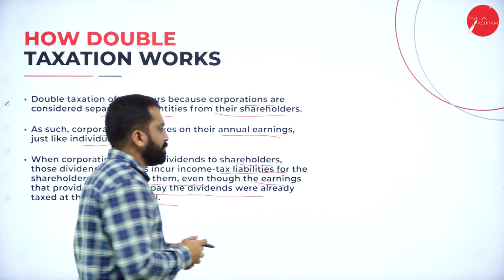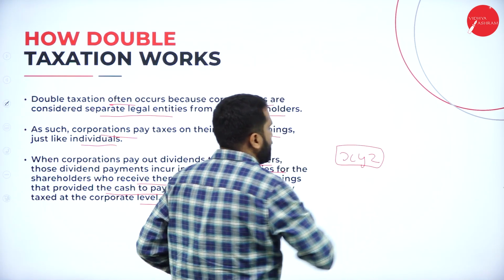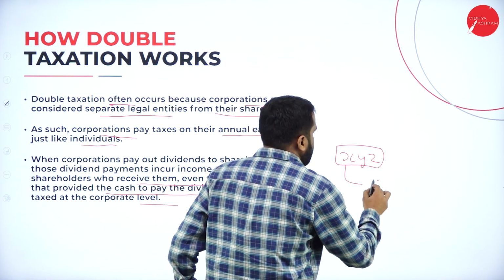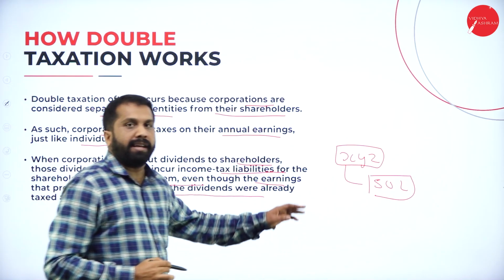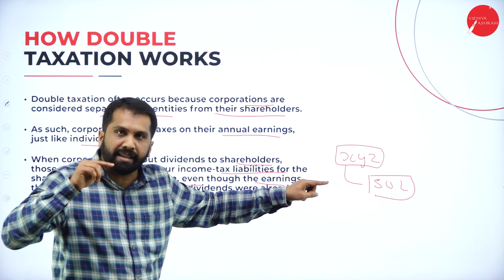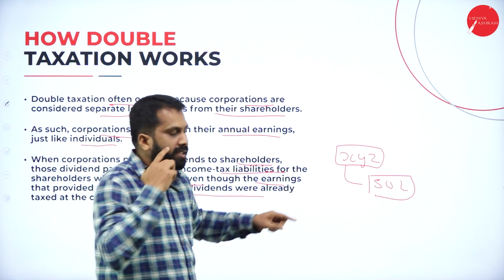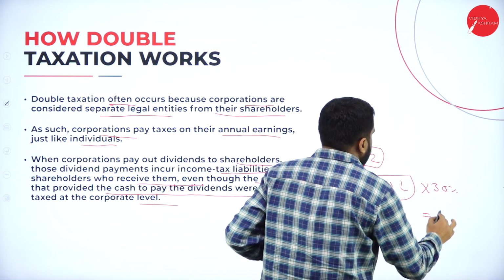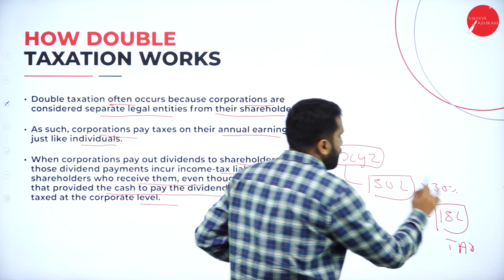Just assume that XYZ is a company. They got a profit of 50 lakh. Should they pay tax? Yes. So normally, how much tax do companies pay? 30%. Now, 50 lakh into 30%, they will pay around 15 lakh as tax. Hope you are clear?